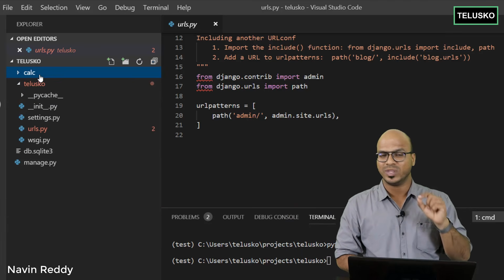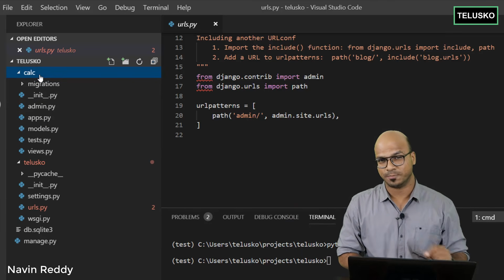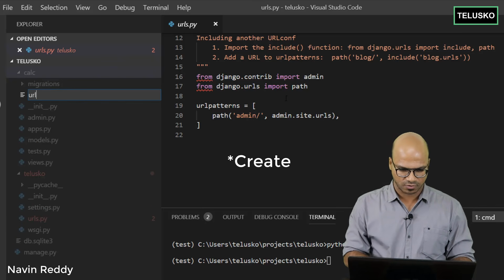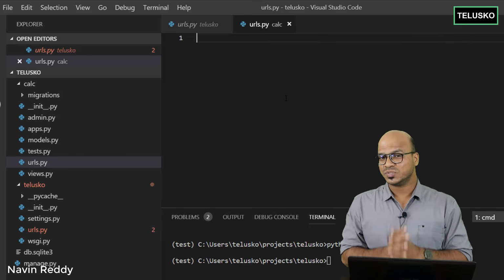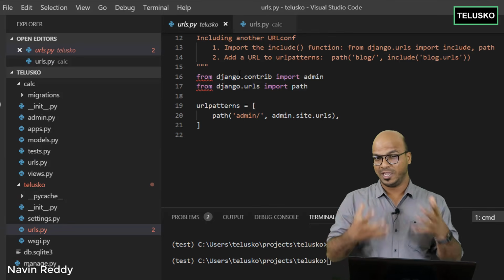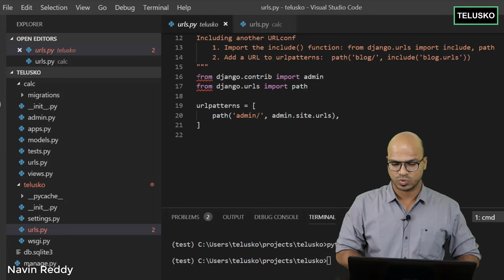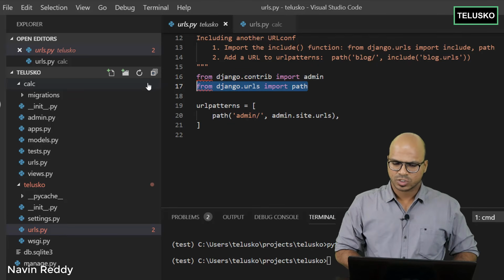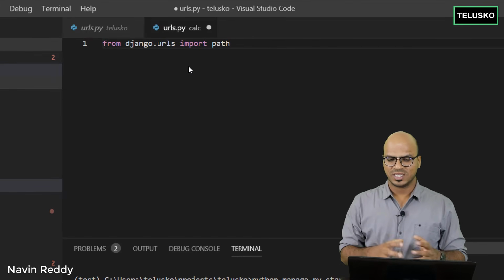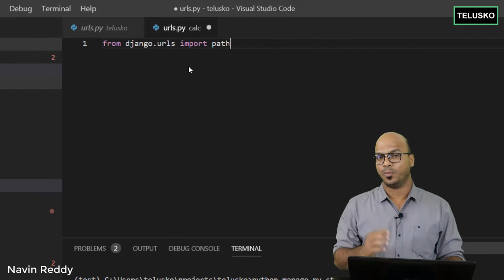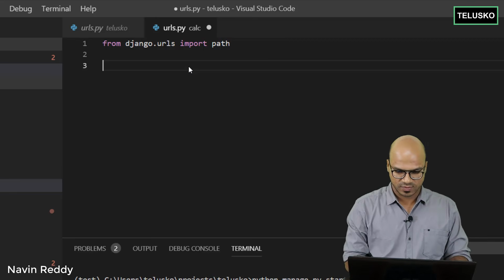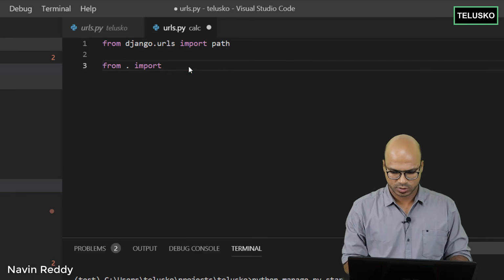So in this Calc, we need a file which is urls.py, its own URL mapping. So let's click here and we have to search for urls.py. This is where you have to provide the mapping. But what should be the code? If you go back to the main project URL, you can see we have these two things here, of which I only need path. In fact, we can just type it there. Let's type it. So we have to say from django.urls import path. We want to import the path. And then we need views as well. So we'll say from . import views.